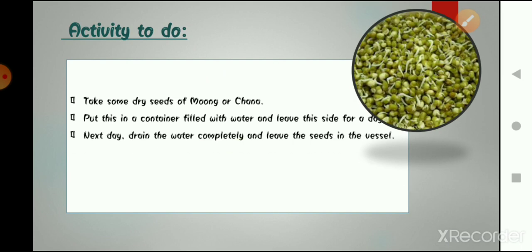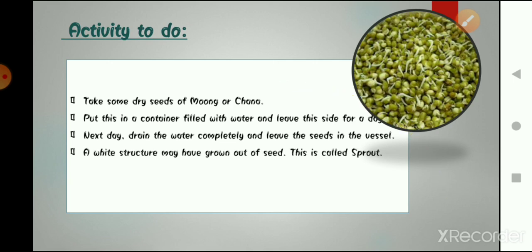After that, next day, you have to drain the water completely, you have to drain the water, aapko wo paani saara nikaal dena, and then leave the seeds inside the vessel. Okay, and next day you will notice that there are thread-like structures coming out from those seeds. That is known as sprouts.